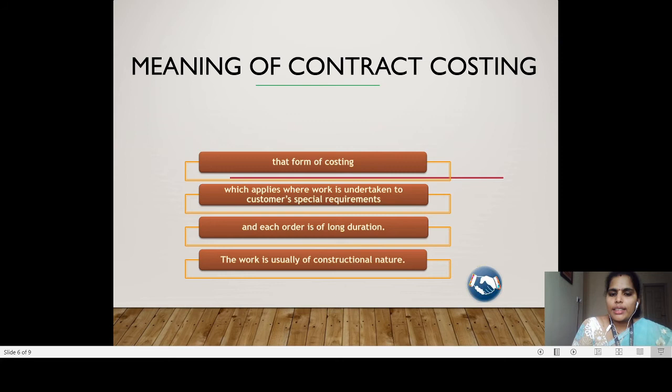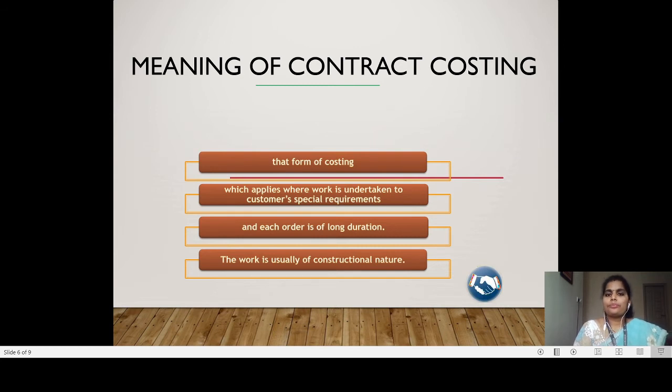Okay, when it comes to the differences, the first difference is that under job costing the manufacturer manufactures the product within the organization. It is an indoor process. But when it comes to contract costing, the contractor will construct the building outside. The work will be carried out at the site. So that is about contract costing.